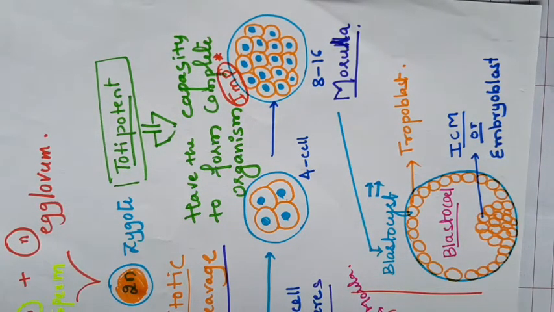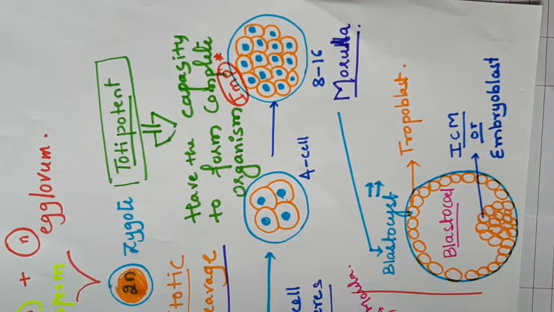Once again we can recall: after the formation of the morula, it undergoes cleavage. The blastomere number increases up to the 64 stage.